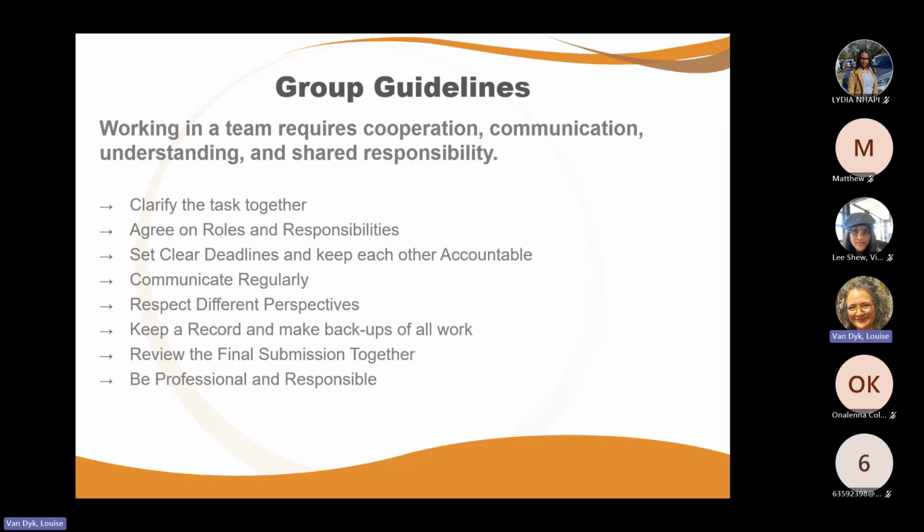Then, for the final submission, the settings of the assignment are done such that any one of you can do the submission. Any one of you can replace that submission with another submission.